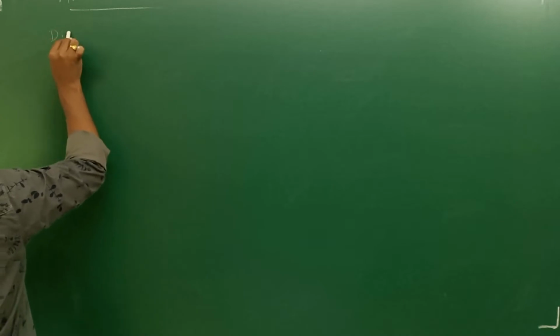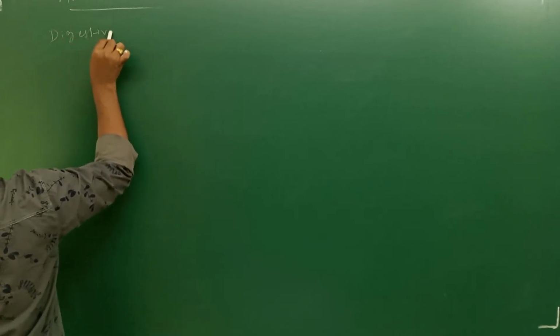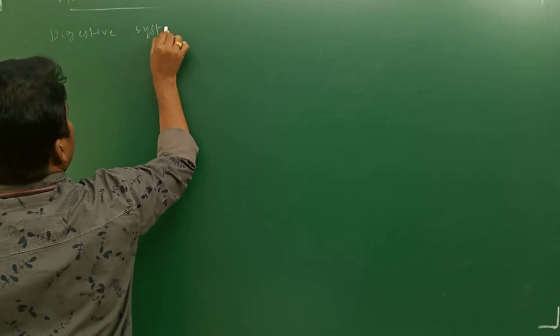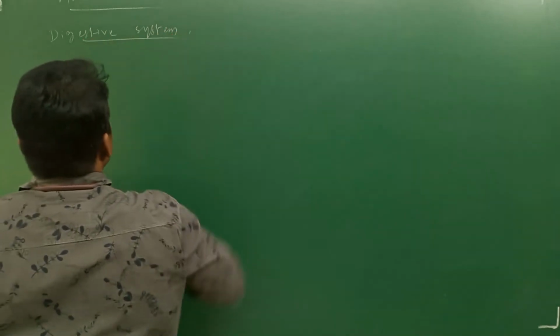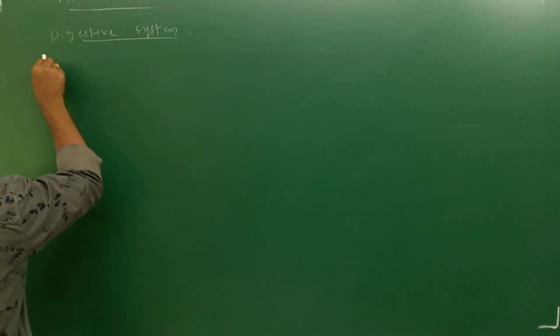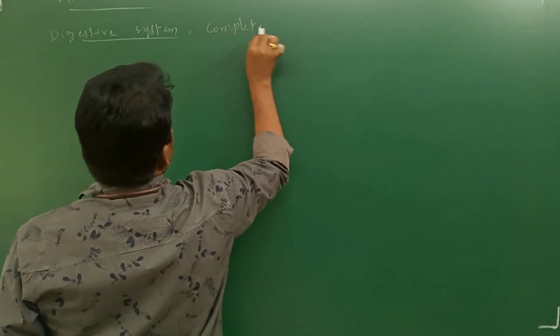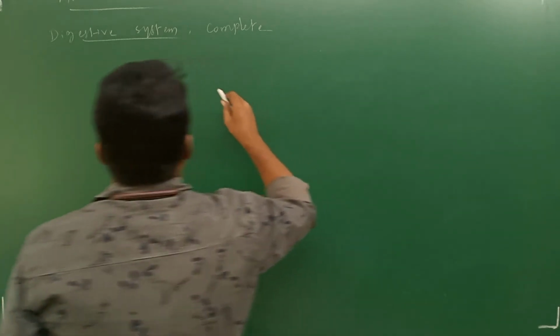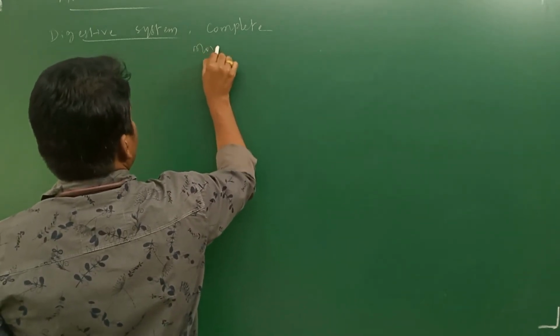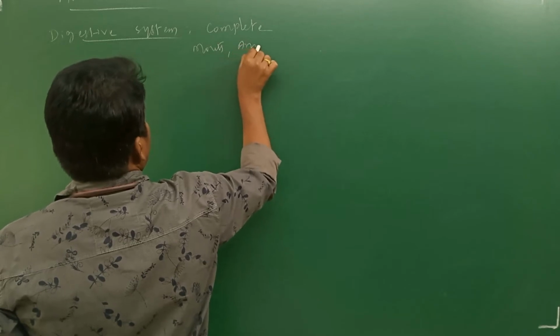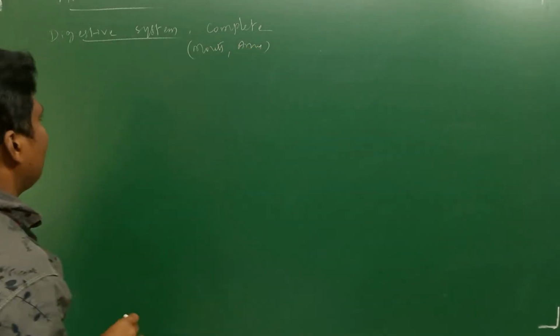Okay, next, digestive system and circulatory system. Digestive system of arthropods. In these organisms, the digestive system is going to be complete. What is meant by complete? Both mouth and anus are going to be present.